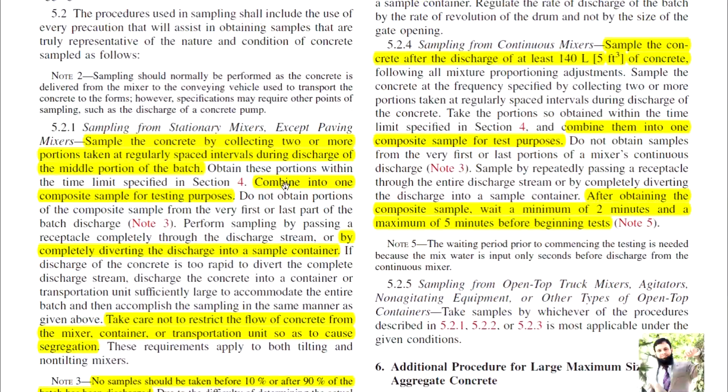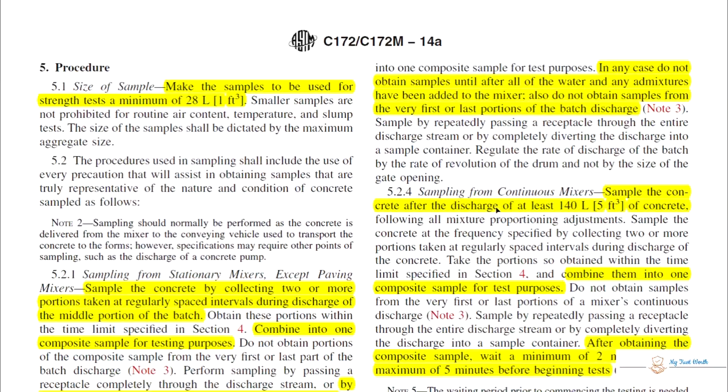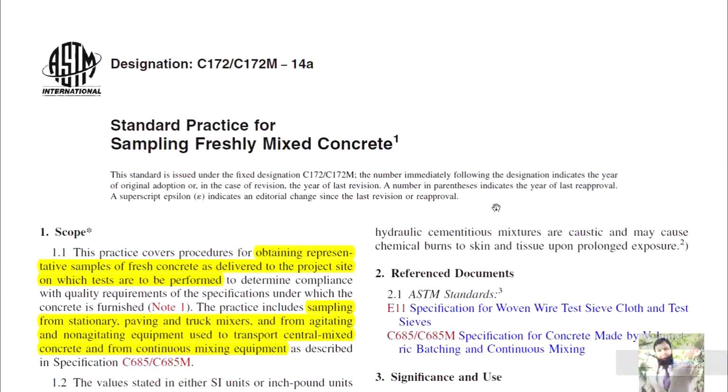When you have taken 3 to 5 samples, you mix them together and blend them, and then wait for minimum 2 minutes and maximum 5 minutes before conducting any other tests on freshly mixed concrete. So that is from the standard practice for sampling freshly mixed concrete.